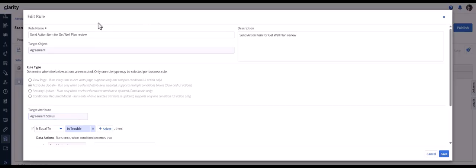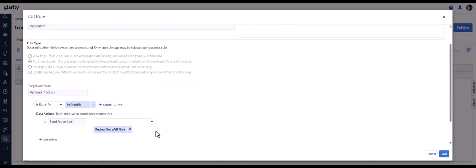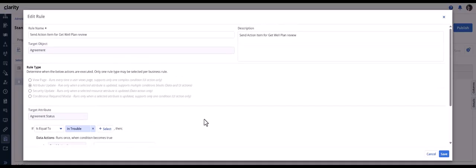Now the rule is defined as: if the agreement status is in trouble, then send an action item, review get well plan. And this rule is defined on the object agreement.